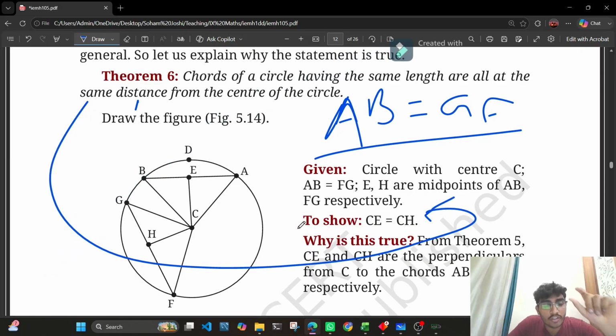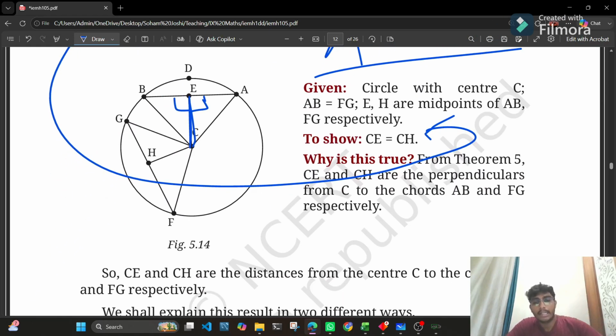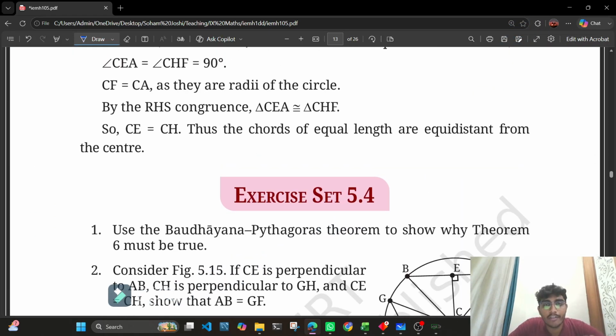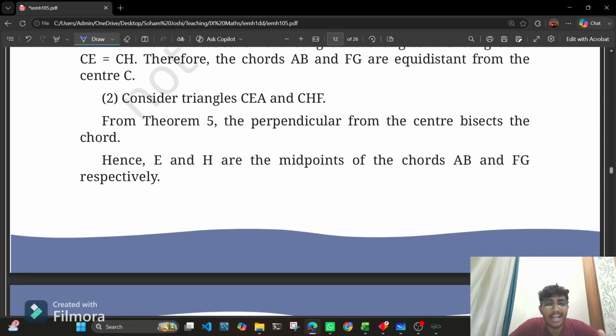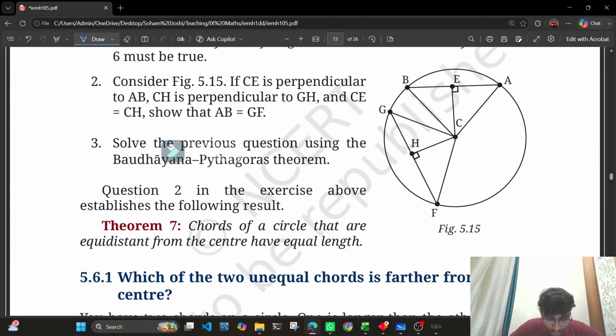So if both the chords of a circle have the same length, then they are at the same distance from the center. The distance from the center means the shortest distance from the center to the chord, because it makes a 90-degree angle. Okay, it makes a perpendicular. I hope this is clear. Okay. Moving further, we have exercise 5.4. I think this is a very big chapter because it has many theorems, but that's okay. You just need to understand the concept.